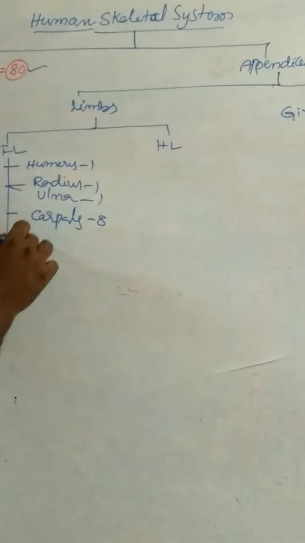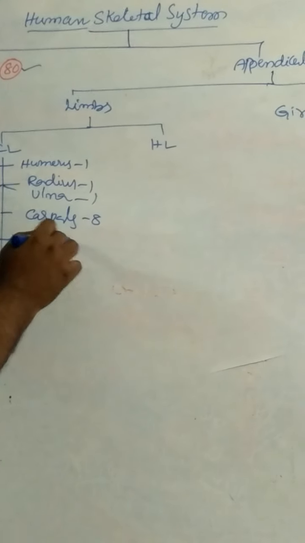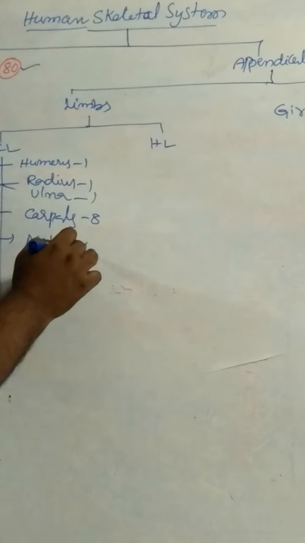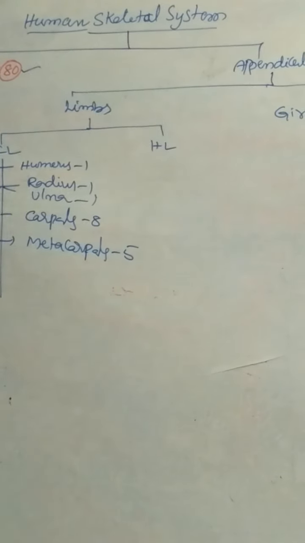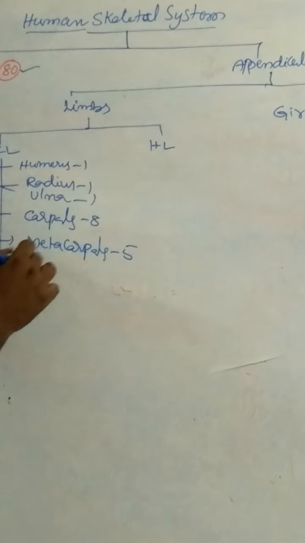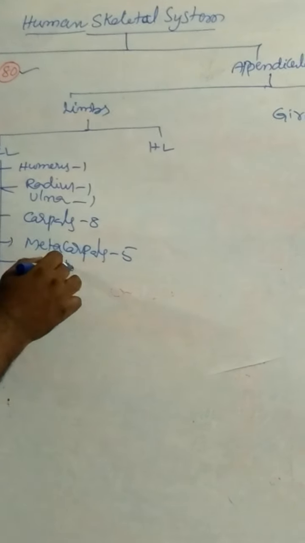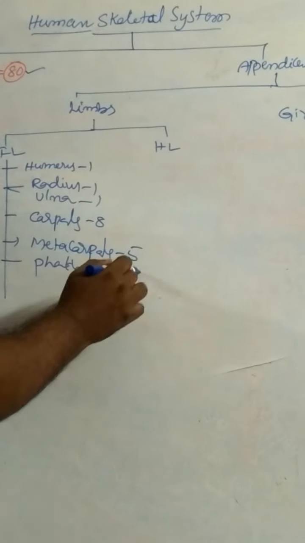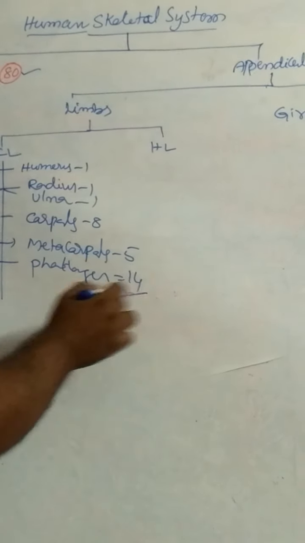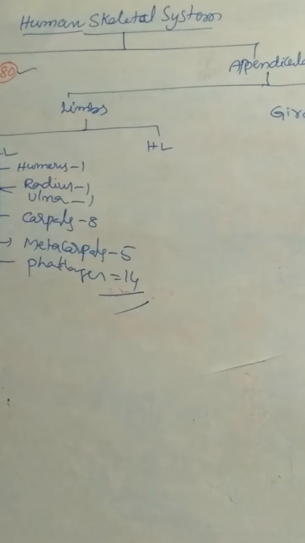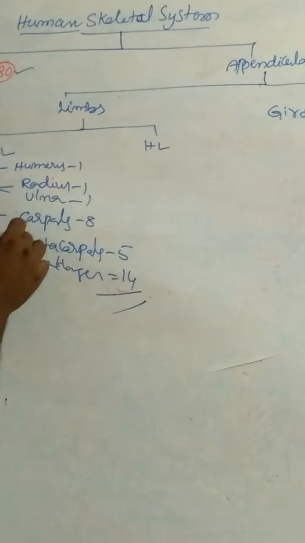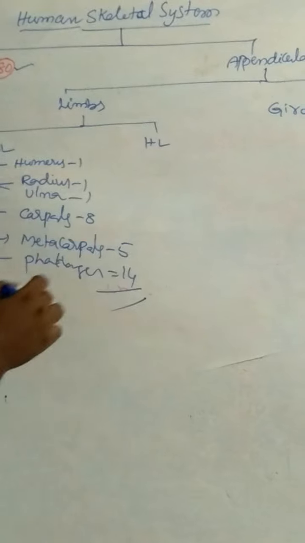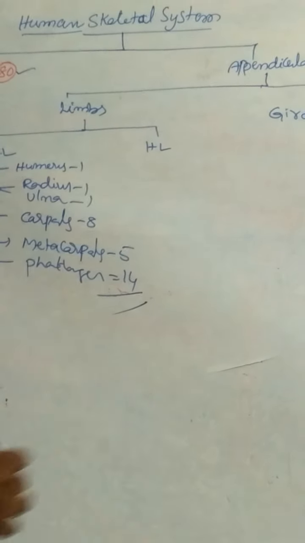Next bone, metacarpals. 5 metacarpals. And the last one is phalanges. Phalanges 14. Humerus 1, radius 1, ulna 1, carpals 8, metacarpals 5, phalanges 14.